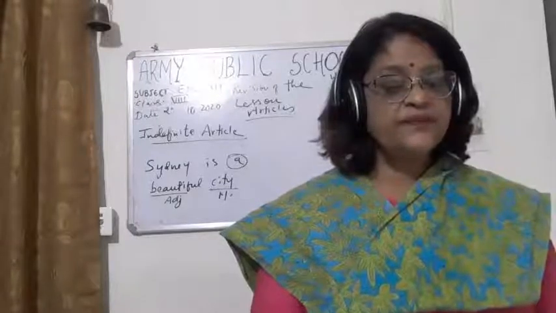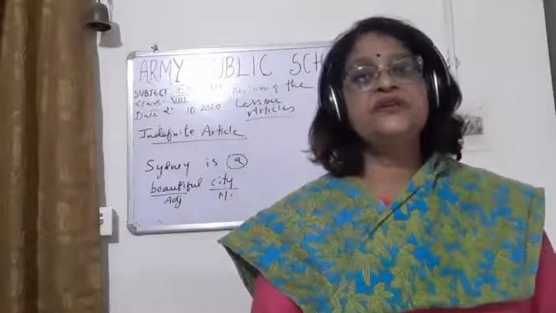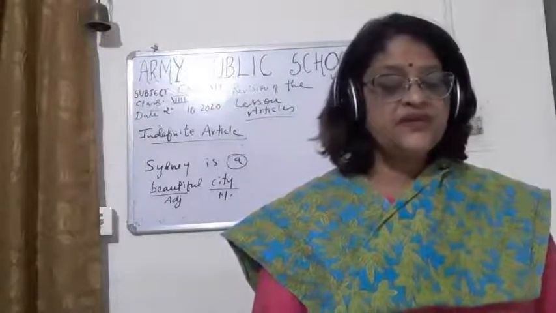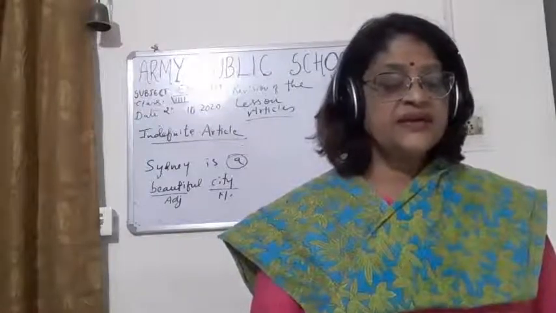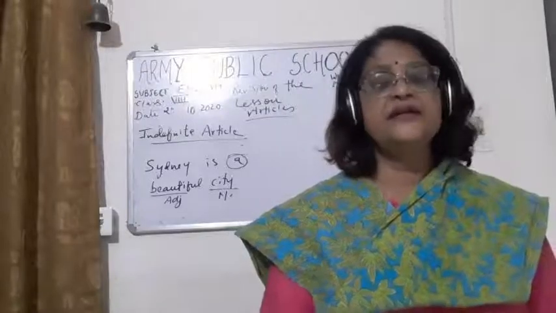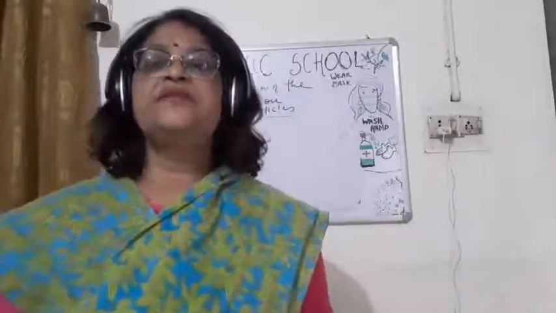Now we use a or an to say what a person's job is, or was, or will be. Now, children, with the name of the profession, whether it was or it will be or it is, we always use a or an. Like she was a company director when she retired. Now company director is a name of a profession.